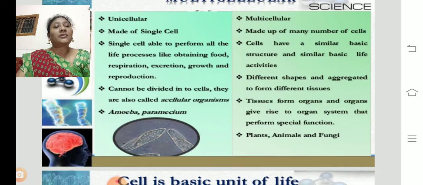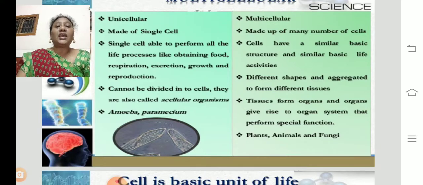Coming to multicellular organisms, they are made up of many cells. Cells have a similar basic structure and similar basic life activities. Cells of different shapes aggregate to form different tissues. A group of cells which are similar in structure and function form a tissue. Tissues form an organ, and organs give rise to an organ system that performs special functions.